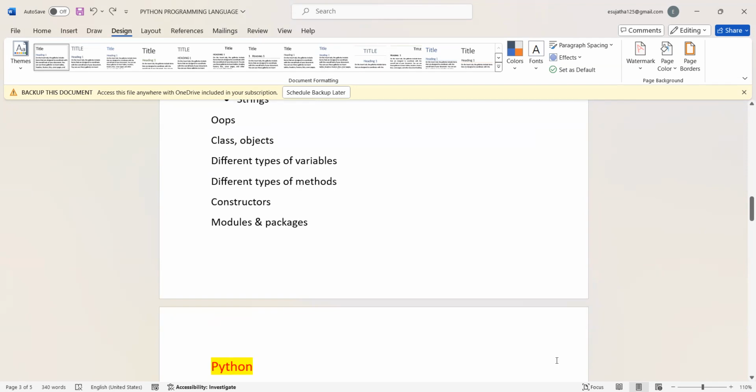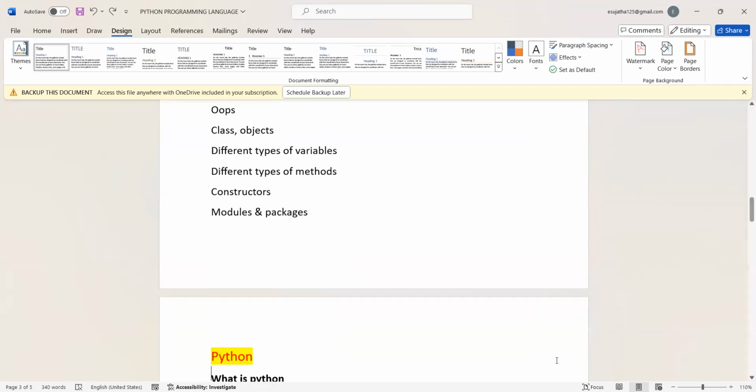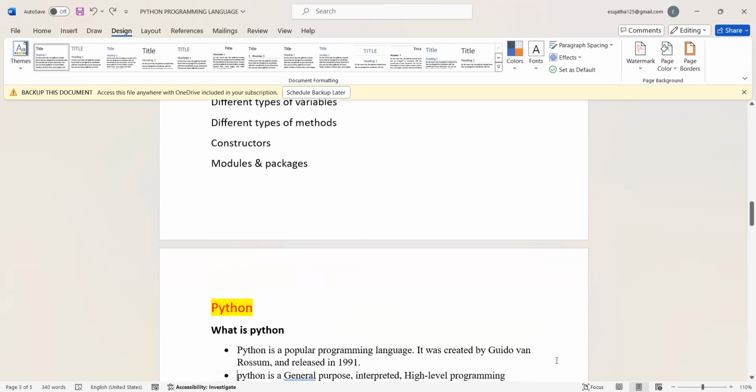Now, what is Python? Why is Python so popular nowadays? What is the use? If you learn Python, what are the benefits available? Like that, today we have to discuss what Python is.